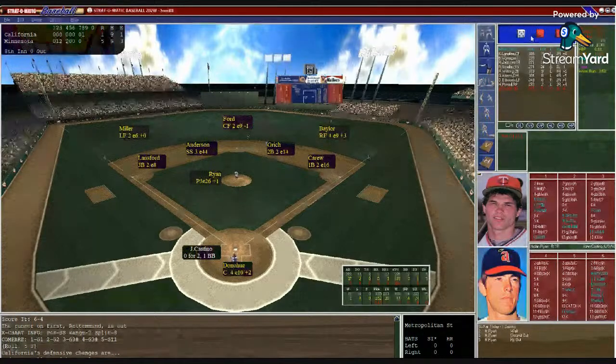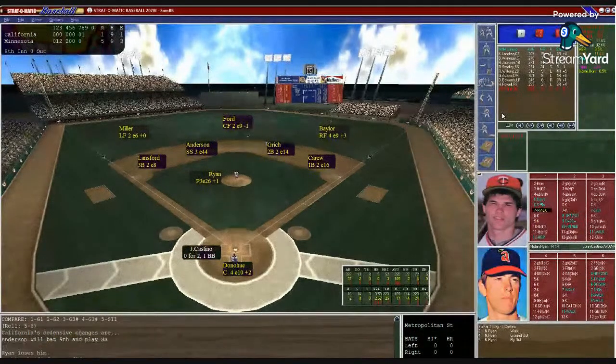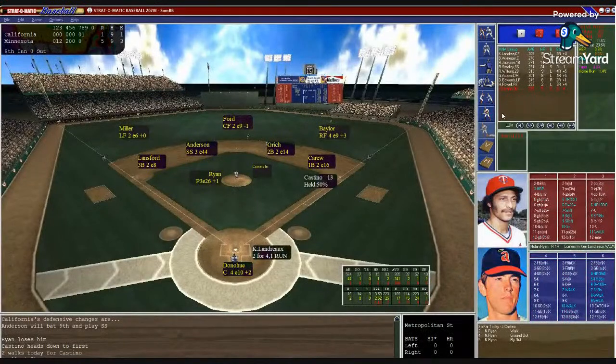Donahue sets the target. Ryan with the windup. Here's the pitch to Castino. That's a walk. Leadoff walk, not going to help. Ryan's 6th walk of the ball game. Here's Landreau, 2 for 4 and a run scored. So now let's see what the Angels do. Again, they are Ryan's point of weakness too. A base hit will probably, 2 more base hits or walks will probably knock Ryan out.